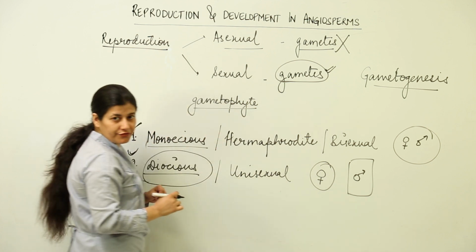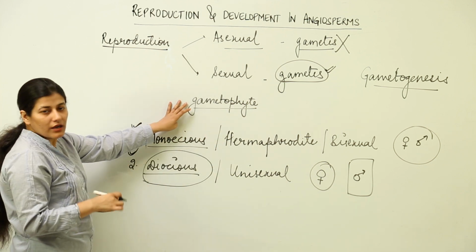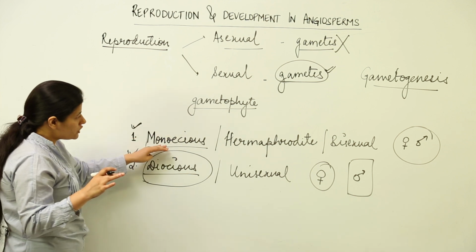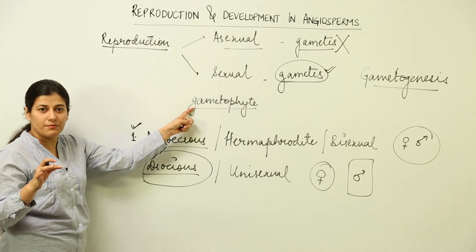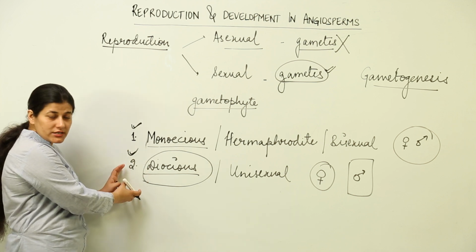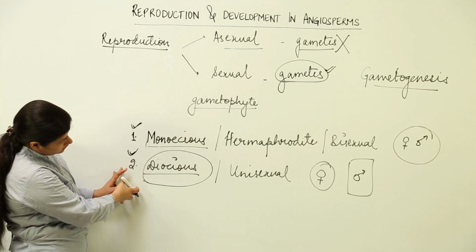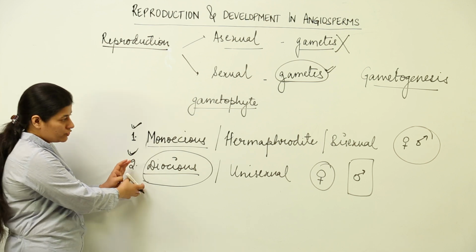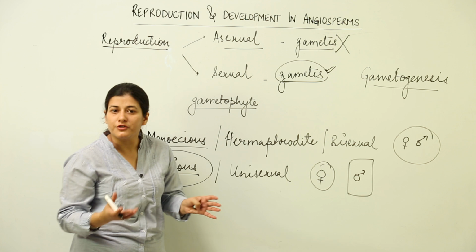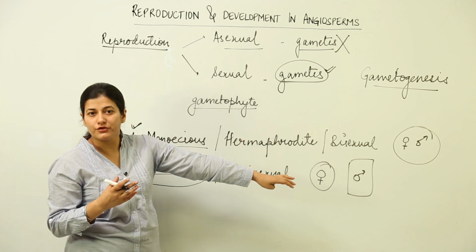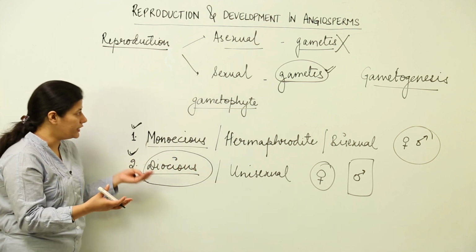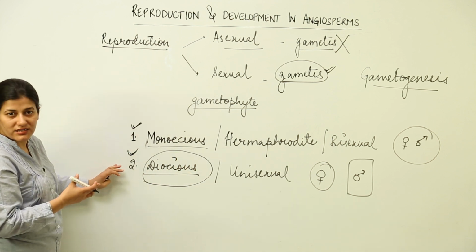So inside the flower, if the plant is monoecious, you are going to find both male and female gametophyte within the same flower, and if the plant is dioecious, you are going to find the male gametophyte on a different plant body and the female gametophyte on a different plant body, and the flowers respectively would be according to that only. So this is what you have to understand.